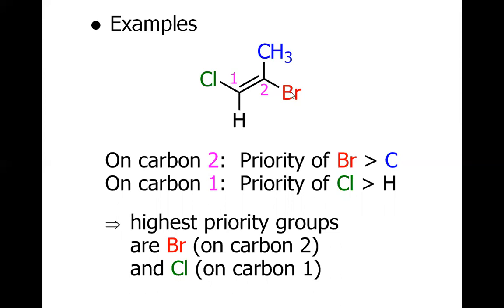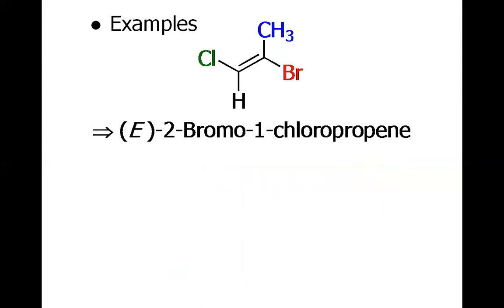So the two high priority groups for carbon 2 and carbon 1 are bromine and chlorine respectively. And you can see they are lying on opposite sides of the double bond. This is the double bond. The high priority group, bromine, is lying downward and the high priority group on carbon 1 is lying upward. So that is why it's E.